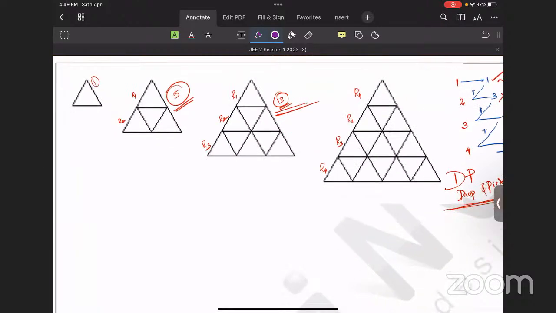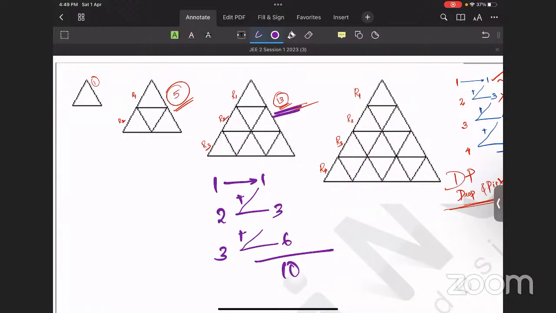So over here, I'm just using this particular case: 1, 2, 3. We will go for taking the cumulative sum. 1, 1 plus 2, 3, 3 plus 3, 6. Now the sum is 10. Now the DP rule comes. Drop, pick, drop. So 10 plus 3, 13. Very simple.